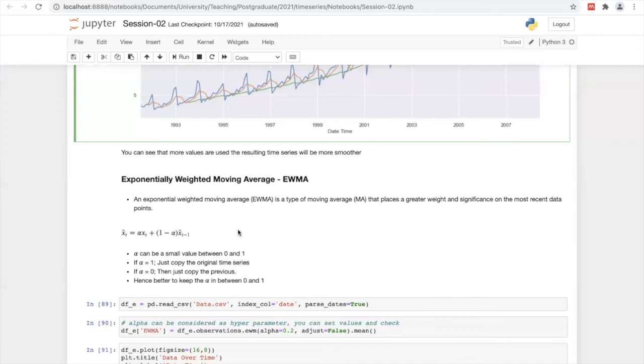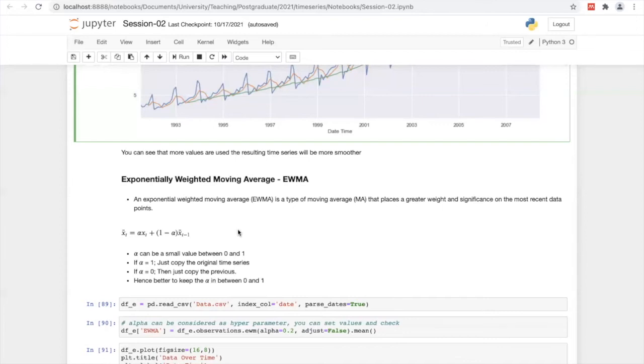In the simple moving average, we didn't have such a component. We just go with the sliding window or rolling window approach, where we calculate the mean within that window and use that statistic to forecast the future of the time series. But here, we assign some weight. It's another approach to forecasting the future, right?